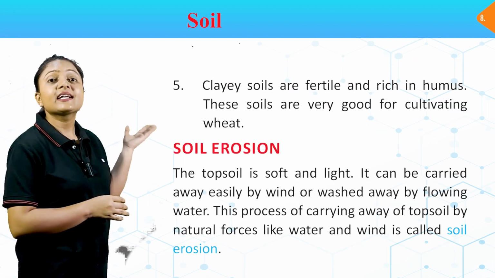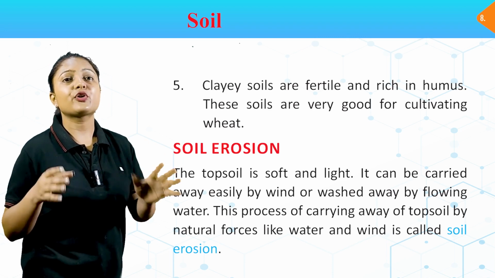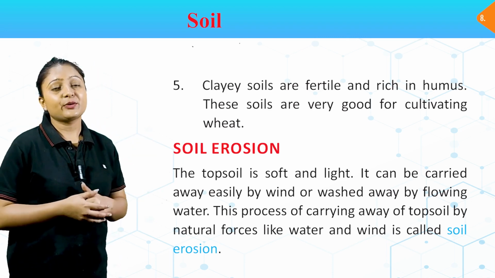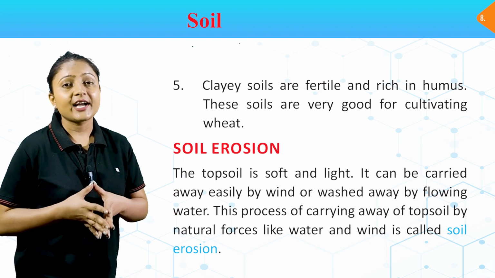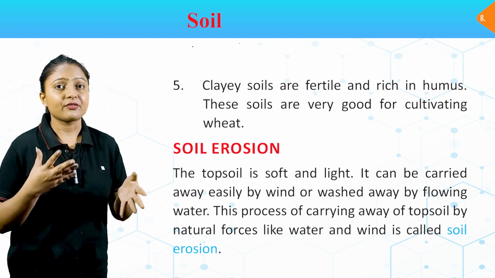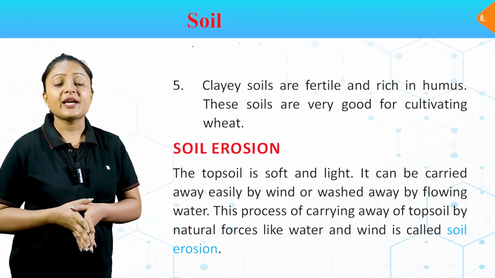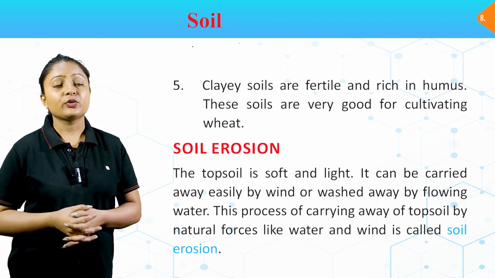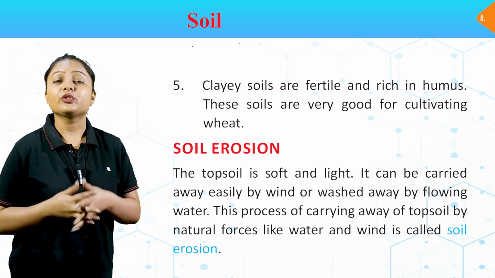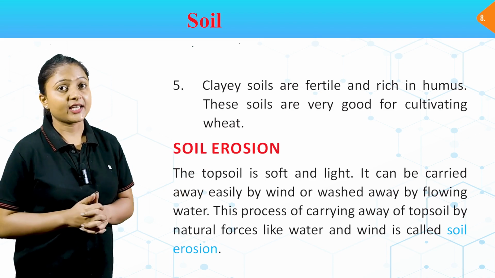Number 5, clay soils are fertile and rich in humus. These soils are very good for cultivating. Soil erosion. जब भी soil का erosion होता है, soil erode होती है through various factors like wind and water, उसको soil erosion कहते हैं. Soil erosion में जो सॉइल की टॉप मोस्ट लेयर होती है, जो सबसे सॉफ्ट होती है, लाइट होती है, वो हट जाती है ऊपर से और उसी को इरोजन कहते हैं.